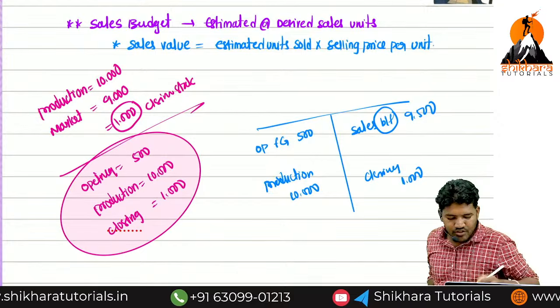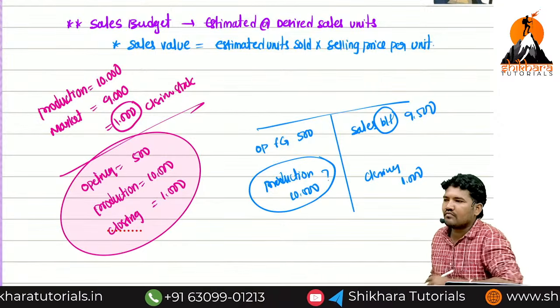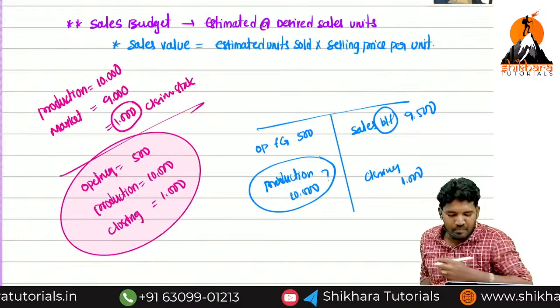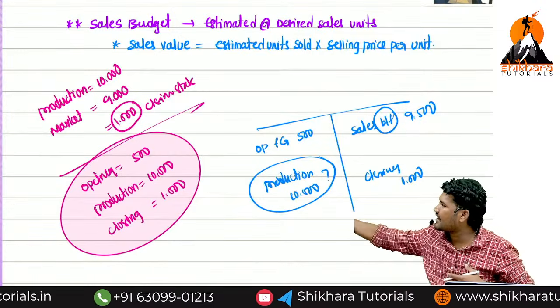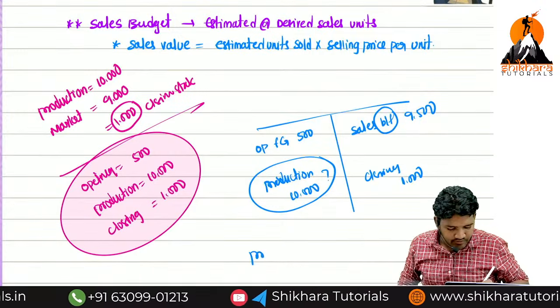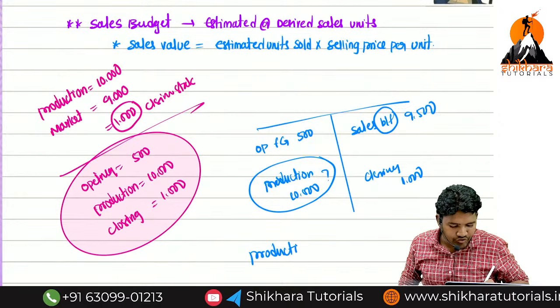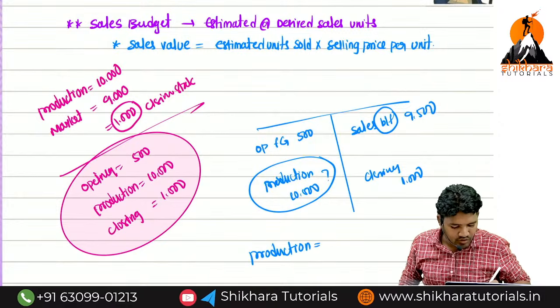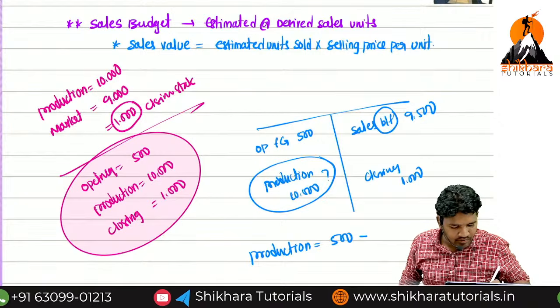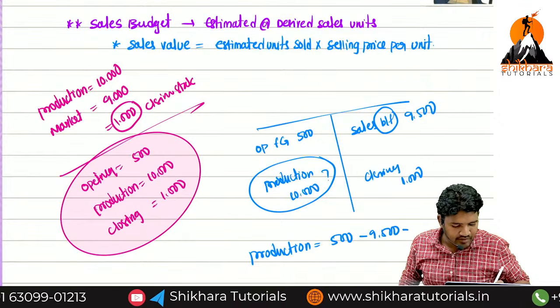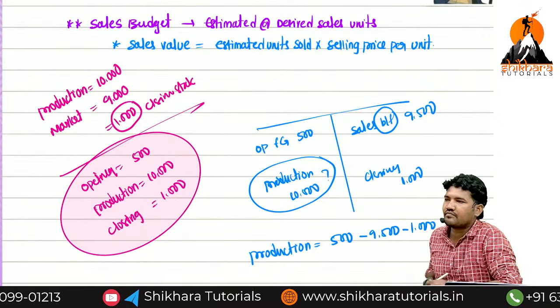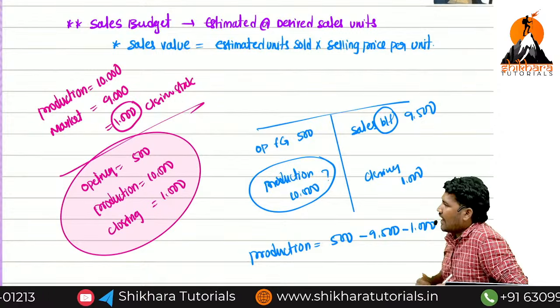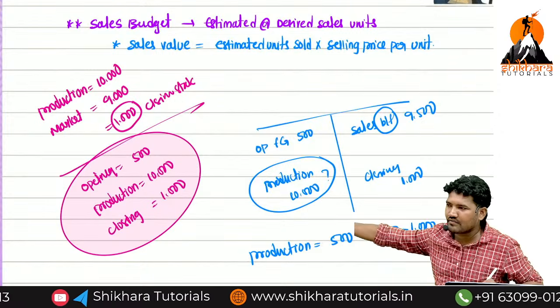They will ask this question. Now, please tell me in formula point of view, based on that information, I want production units. How to calculate production units? 500 minus 9500 minus 1000. I want production. Forget about the 10,000.